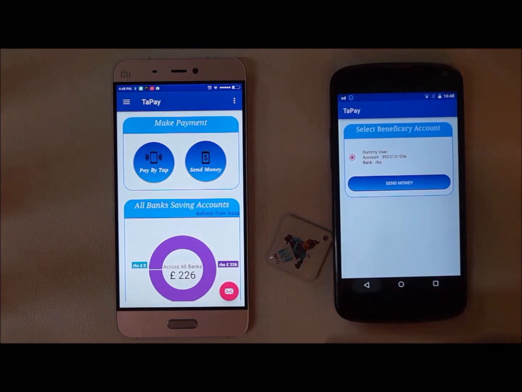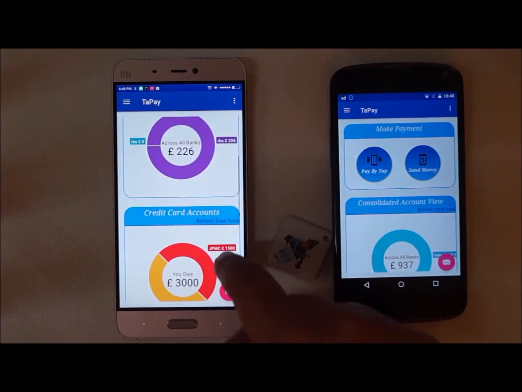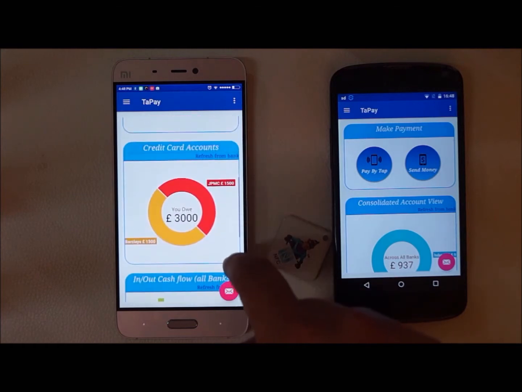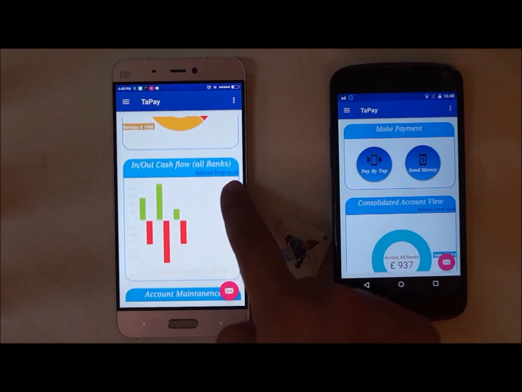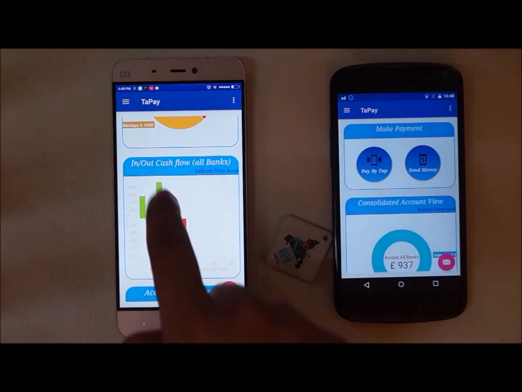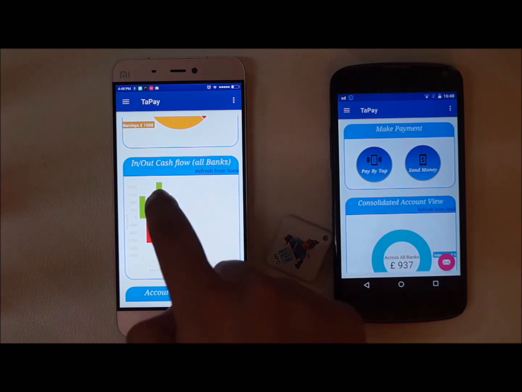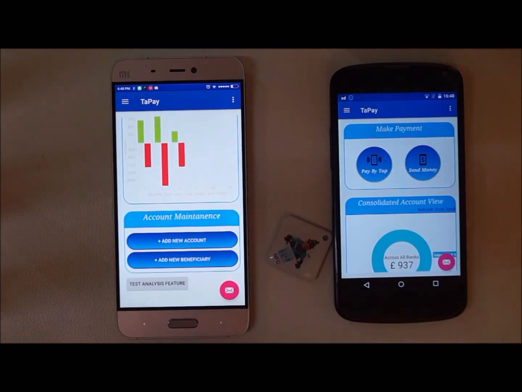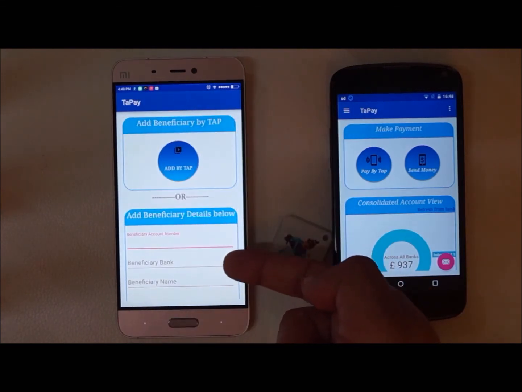The dashboard of the app provides a clear view of savings bank accounts, credit cards, and date-wise inflow and outflow of cash across banks. The user gets a quick view of money credited and debited across accounts or through any single account. All this is shown in a simple to understand graphical view. Beneficiaries can be added by tap for future payment or just by manually entering the details.